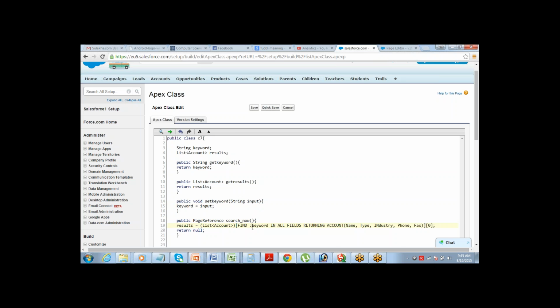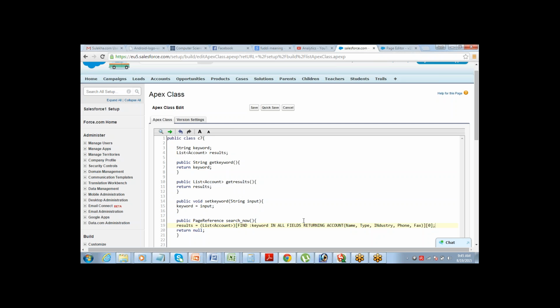So this zero is mentioned there, Jeet, again? What is this zero? When you write SOSL queries, you have the option of indexing them. The first query which needs to be executed should be written as 0. The next one, if you write another query here, you should give index number 1. That's how it works. So you need to instruct which one needs to be returned first. If you have multiple queries, then 1, 2 will be required.